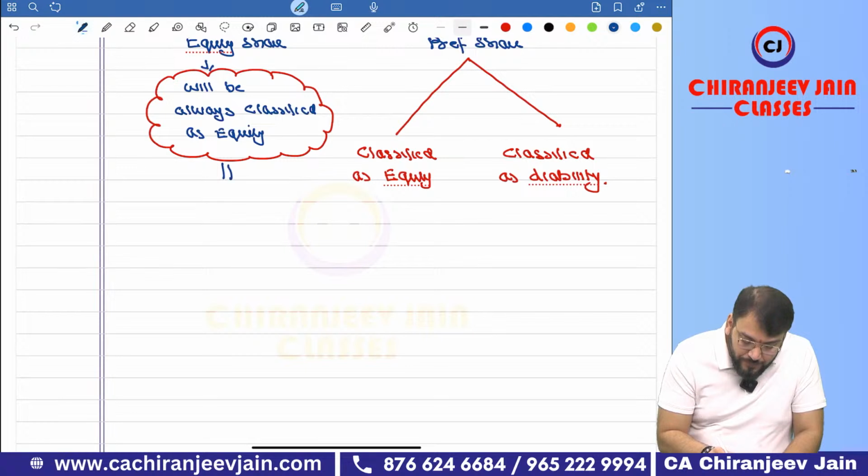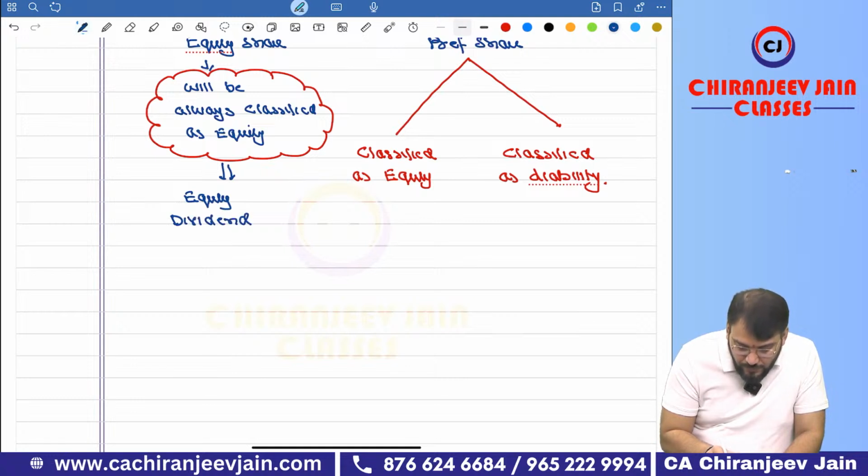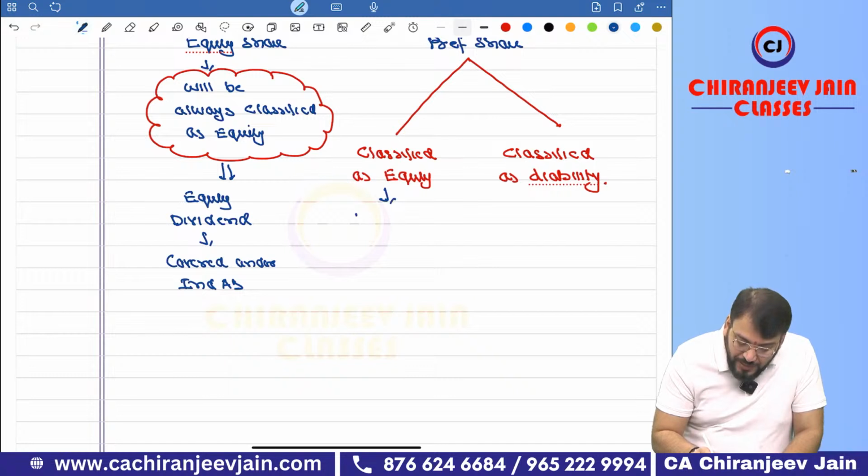So this equity dividend is covered under Ind AS 10. Understood? This preference dividend is also covered under Ind AS 10.